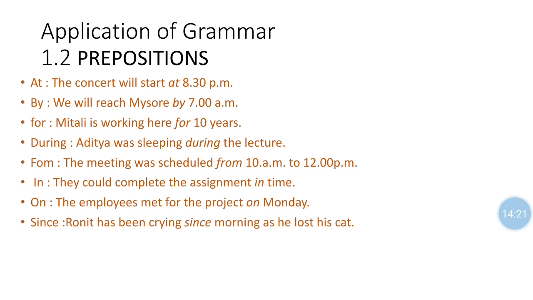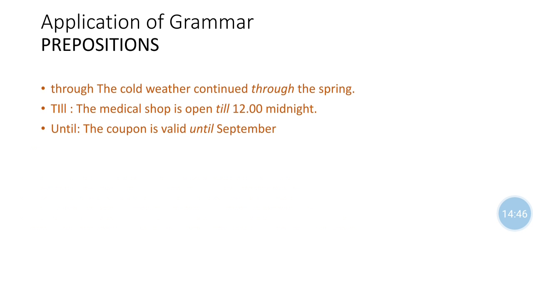Since. Also, since indicates a point of time. At that time we use since. Ronit has been crying since morning as he lost his cat. From since morning till this moment he is continuously crying. When a point of time is mentioned, we use since. Through. The cold weather continued through the spring. The relationship between the two, cold weather and spring, is given by the preposition through.